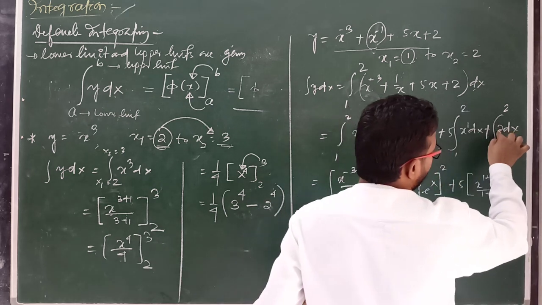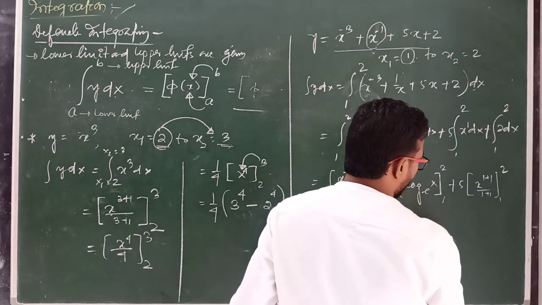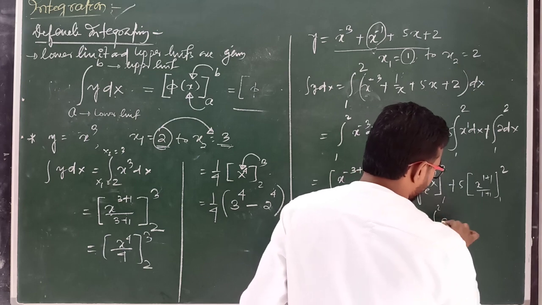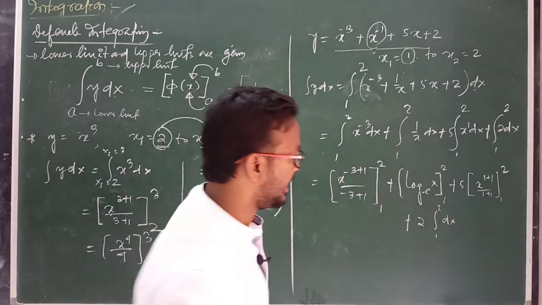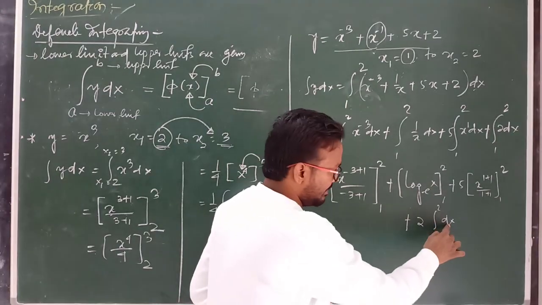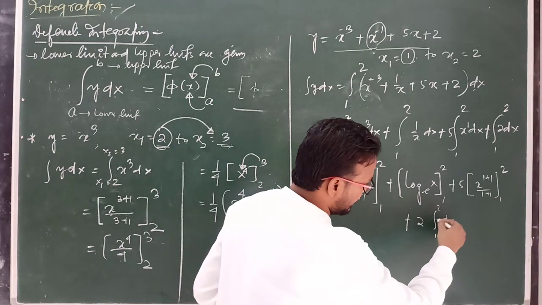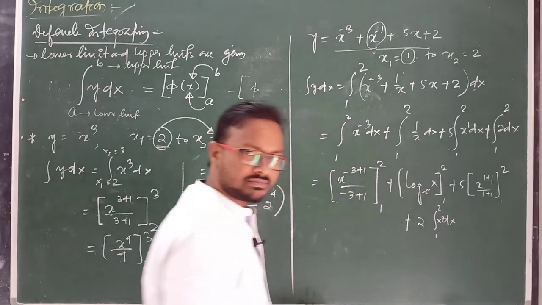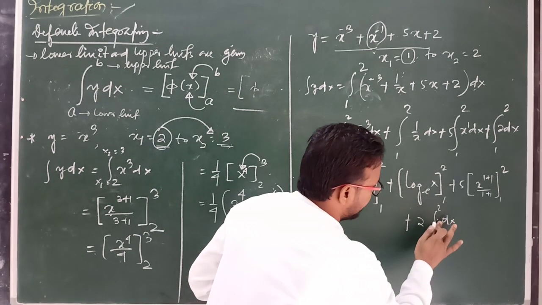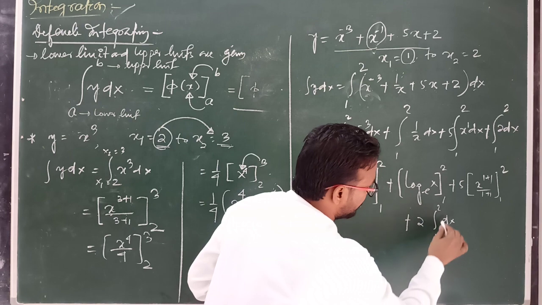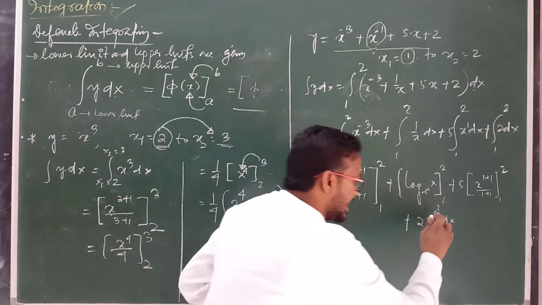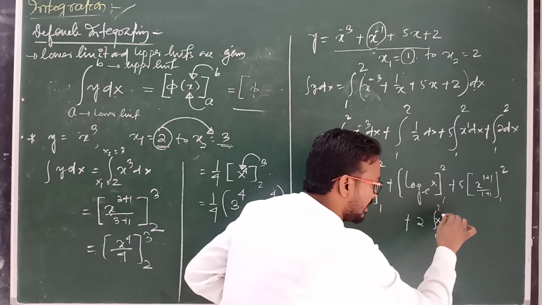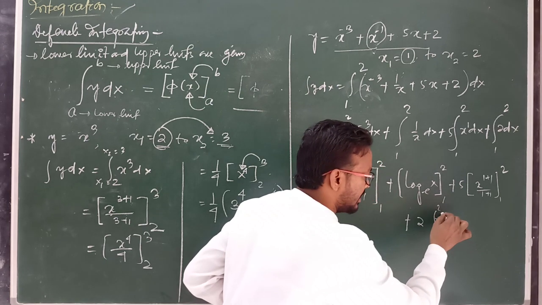Finally 2 is a constant quantity, so we can write here 2, and integration 1 to 2 means here dx. Initially we already solved how to find the integration of dx, because we can write here x to the power 0, which is equal to 1. So there is one constant quantity or coefficient of dx which is equal to 1, or 1 can be written as x to the power 0.